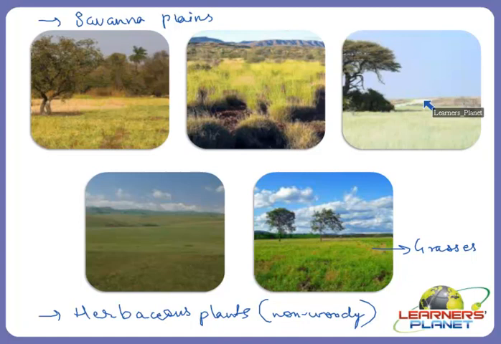Right? So a typical food chain is there in a grassland, which I would like to discuss with you. How do animals survive over here?